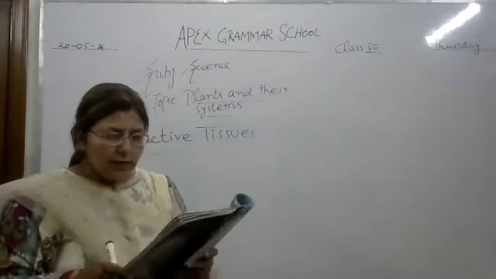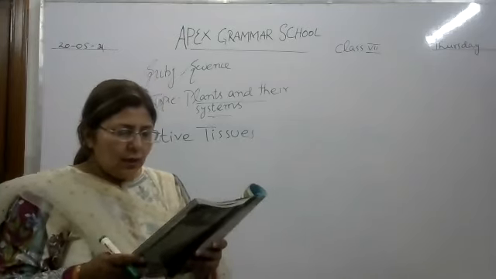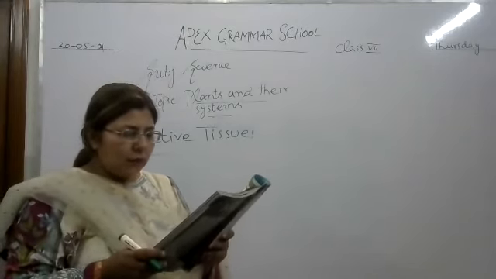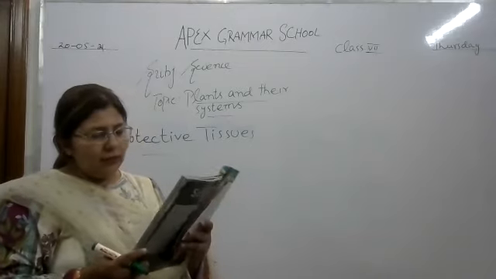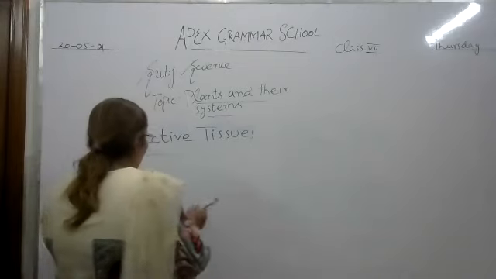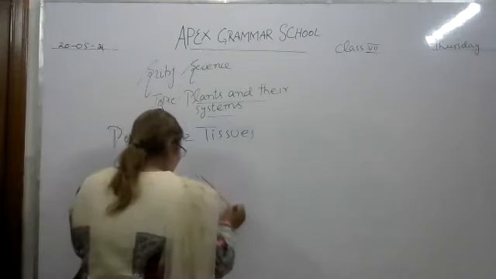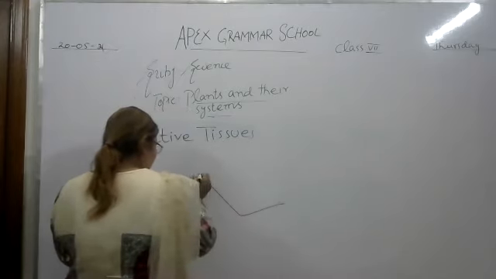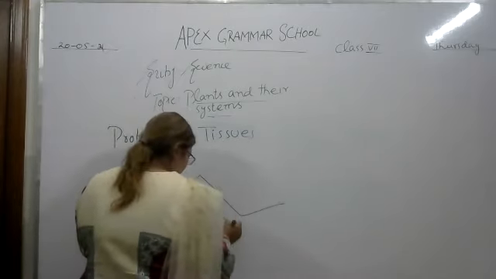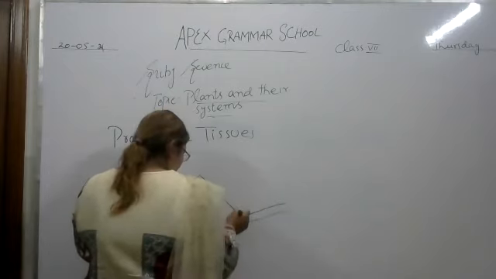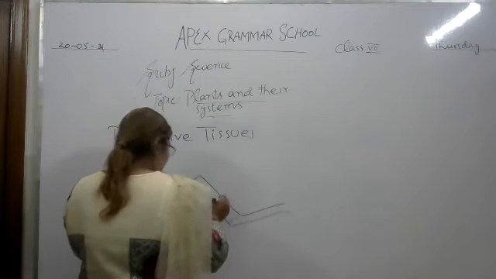It is a thin, transparent skin that protects the plant from damage or infection. Okay, so how are they? They are like this.